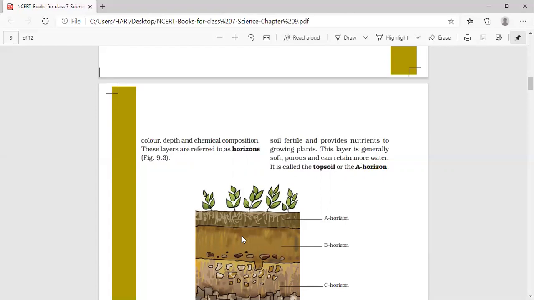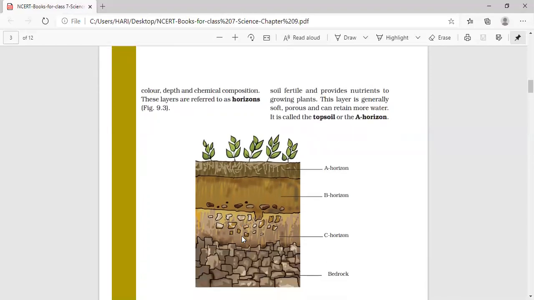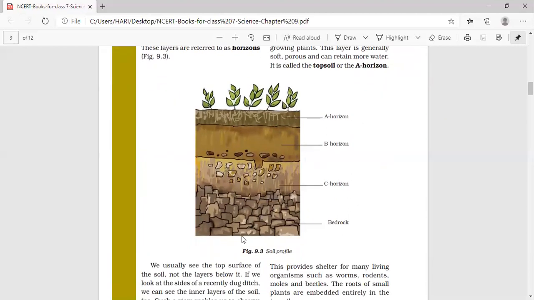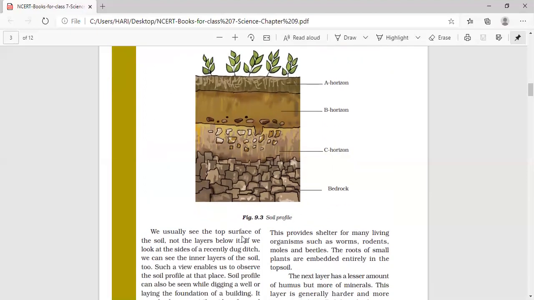Okay, now we will summarize what are the main points you have to remember for topsoil or A horizon. A horizon is a topmost layer of the soil. It is dark in color and it is rich in nutrients and humus. Plants can grow very well as the soil is soft and porous. And we can see this provides shelter for many living organisms such as worms, rodents, moles, and beetles. The roots of the small plants are embedded entirely in the topsoil.